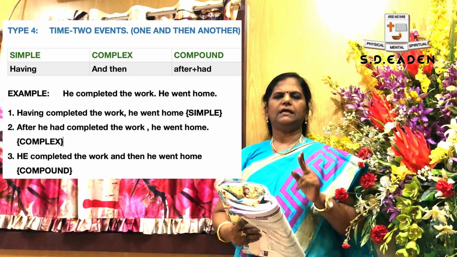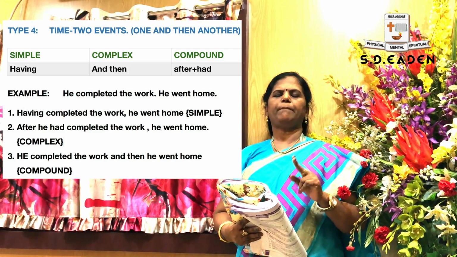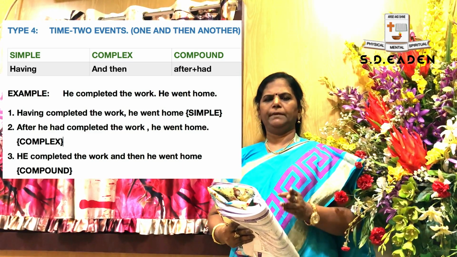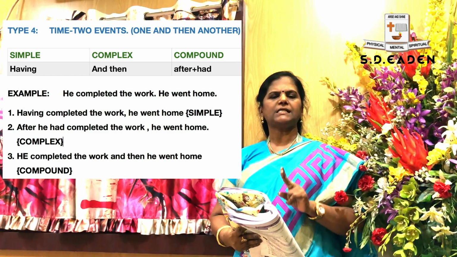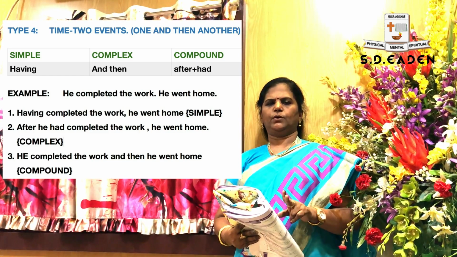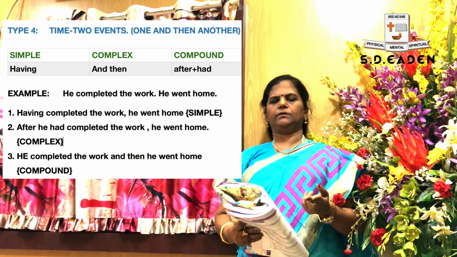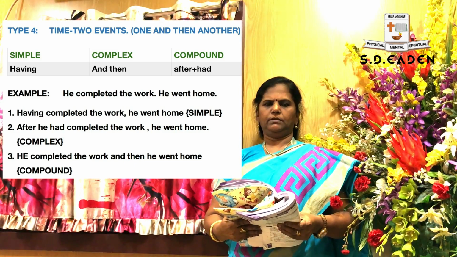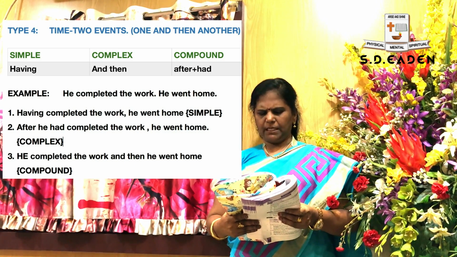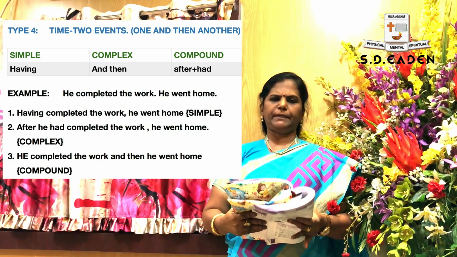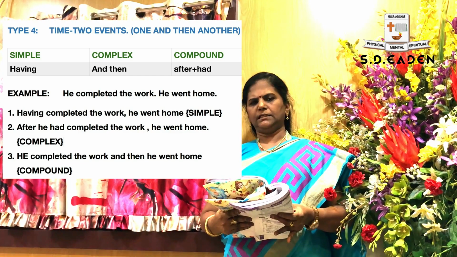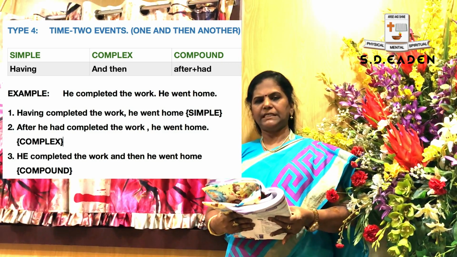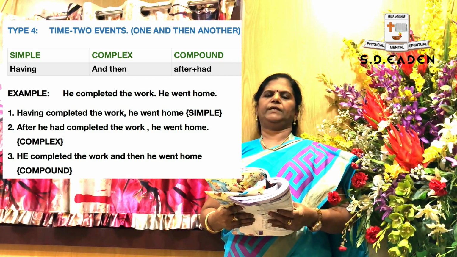Okay, "have" is known as present perfect tense. This is past perfect tense. "Had" plus, since it is perfect tense, you have to use only the past participle of that word. Here, for "work," "worked" only. So: after he had completed the work, he went home. This is for complex. And what about compound? He completed the work and then he went home. Here you are applying "and then." He completed the work and then he went home.